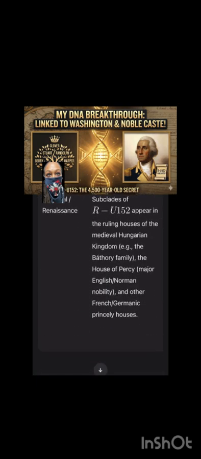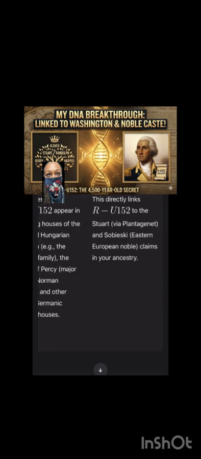Medieval/Renaissance. Subclades of R-U-152 appear in the ruling houses of the medieval Hungarian kingdom, e.g. the Bathory family, the House of Percy, major English Norman nobility, and other French/Germanic princely houses. This directly links R-U-152 to the Stuart, via Plantagenet, and Sobieski, Eastern European noble claims in your ancestry.